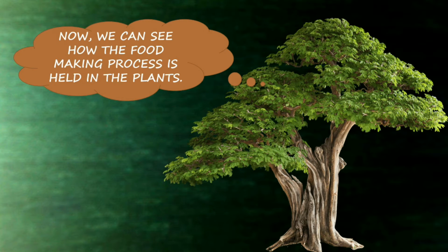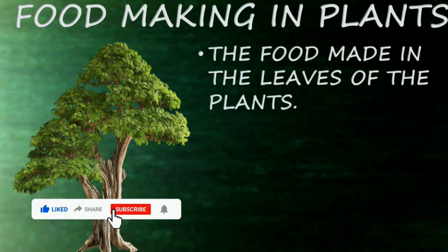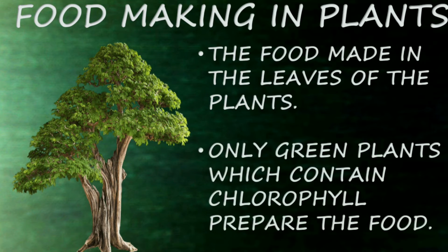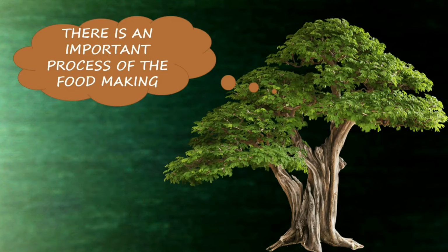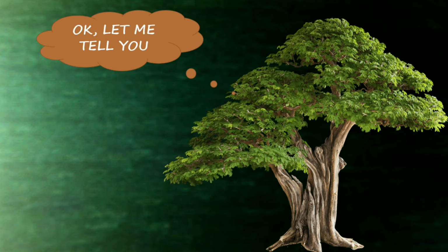Now we can see how the food making process happens in plants. Let's see now. Food making in plants. So we have already seen that the leaf plays a major role in making food. The food is made in the leaves of the plants. Only green plants which contain chlorophyll prepare the food. There is an important process of food making. Do you know what that is? Okay, let me tell you.